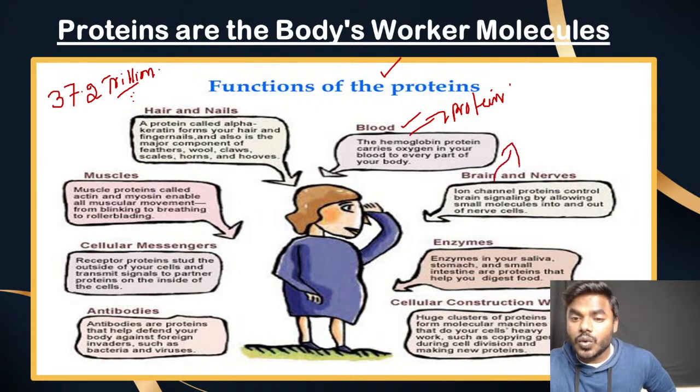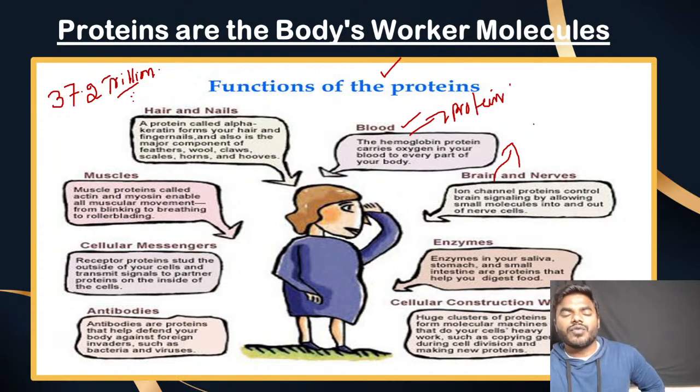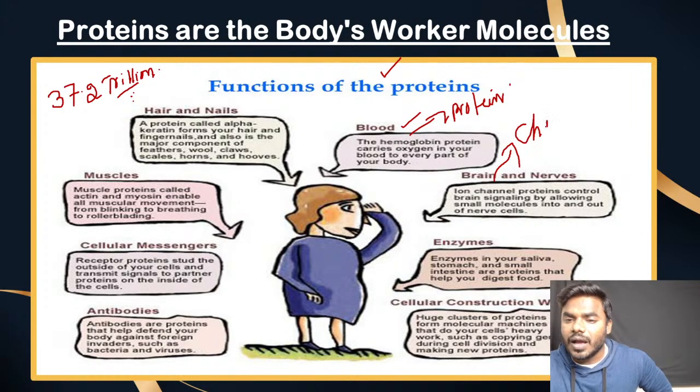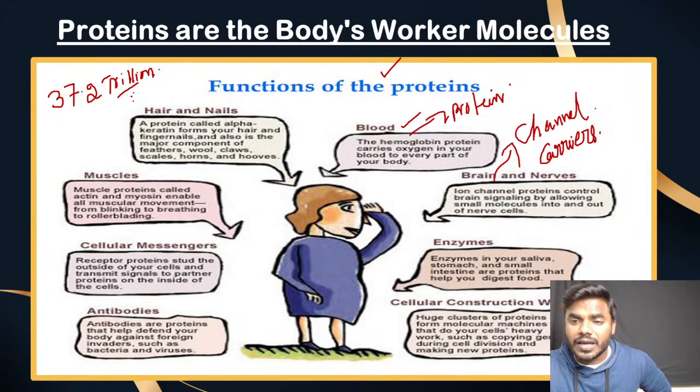And you all know very well, if the brain and nerves want to work continuously, there will be a continuous movement of ions like sodium, potassium, calcium. How can these ionic movements be mediated? They are mediated by channels and carriers.